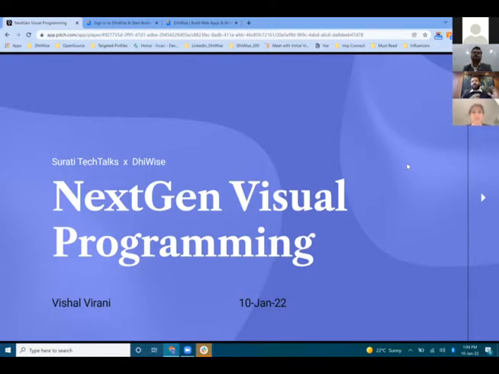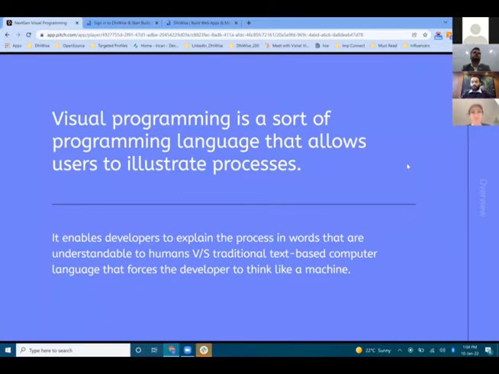So let's understand what visual programming is versus the text-based computer programming that we are doing. It's very simple. Visual programming is a language that we can illustrate, the language that we can speak, the language that any person can understand. So ultimately, visual programming enables developers to explain every process in easy words, instead of a traditional text-based computer language where we need to think like a machine. So our entire concept is to remove that part of the problem from the process and give developers the power to think creatively in terms of actual programming, not in terms of mundane tasks.